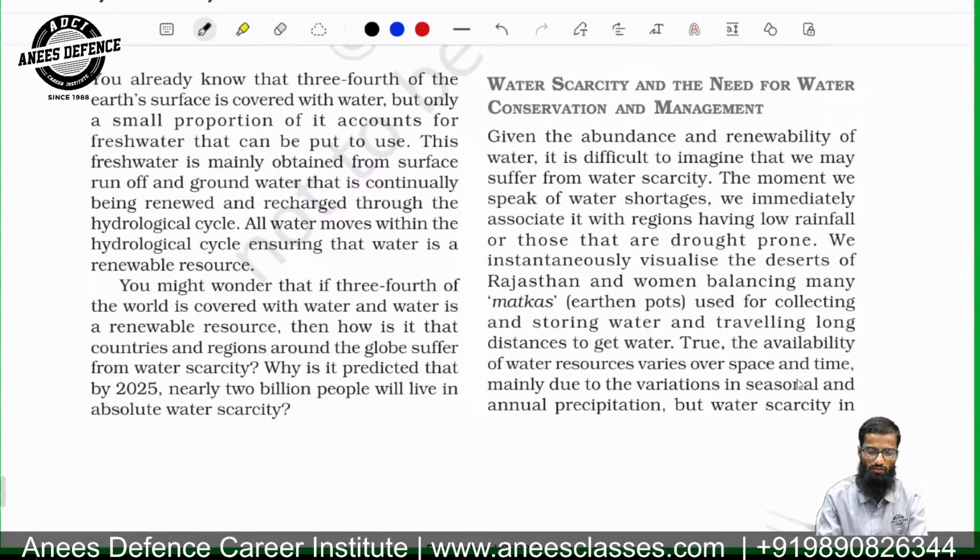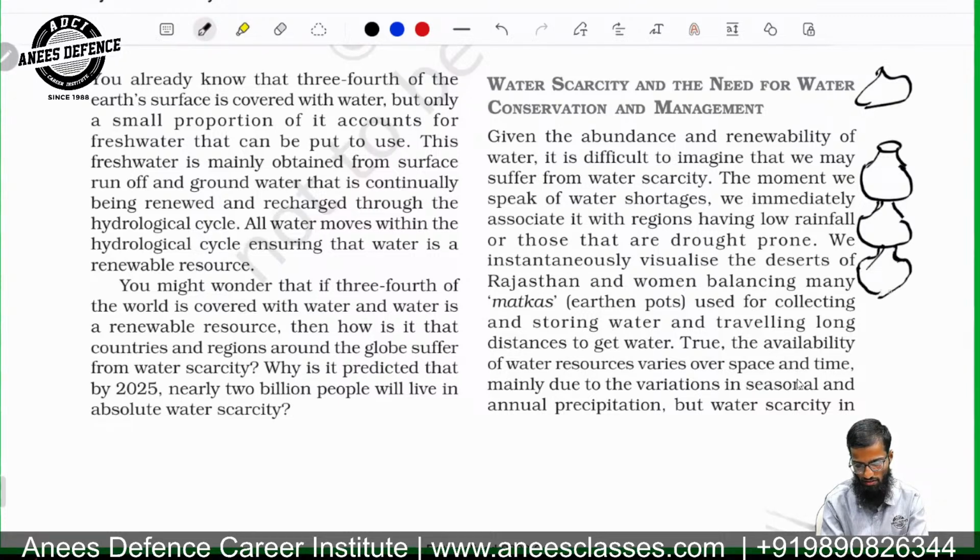You know, matkas, the women put structures like this, right? You might have seen structures like this over one another and women carrying that, right? You know this type of matkas. These are called matka.